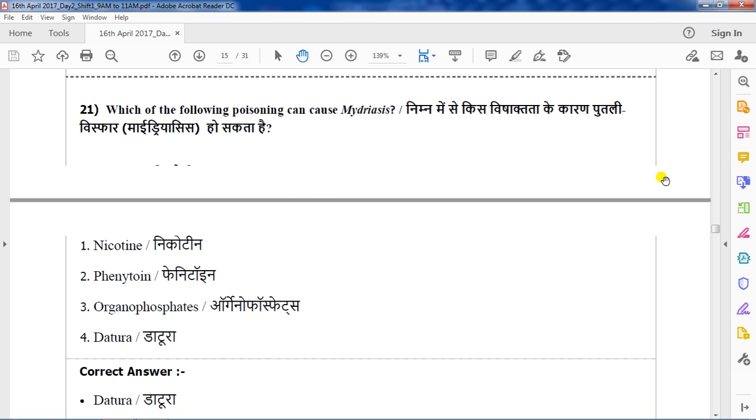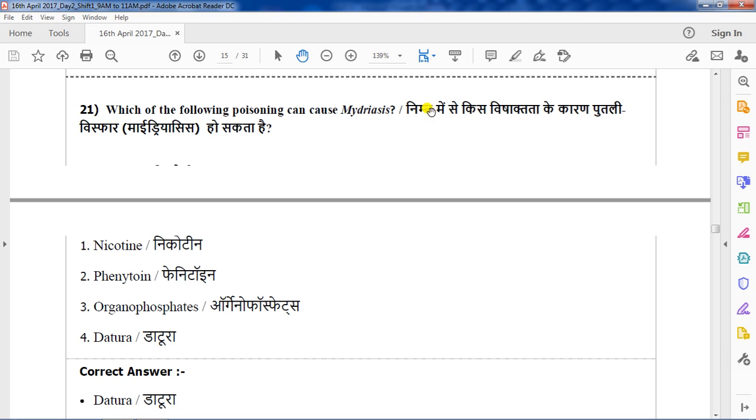Question number 21. Which of the following poisoning can cause mydriasis? Options are nicotine, phenytoin, organophosphates, datura. The correct answer for this question is datura.